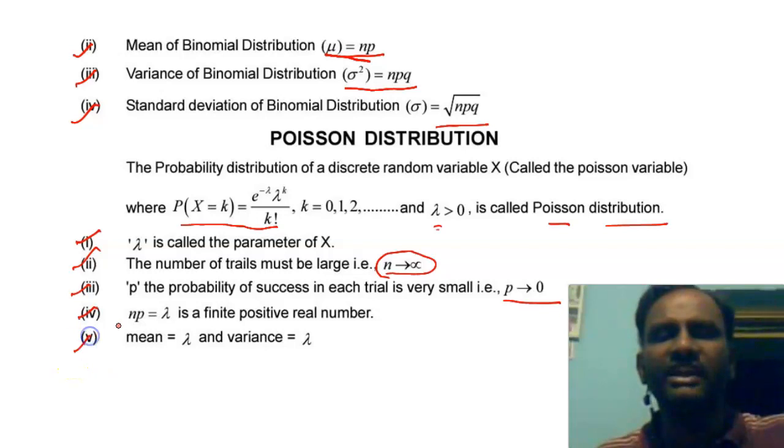So in general, in the Poisson distribution, we can take that as the mean. Okay? Right. Thank you.